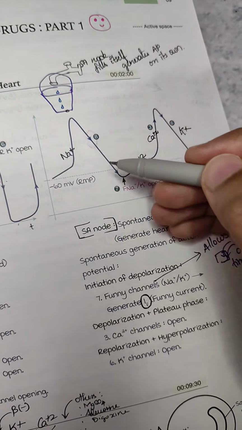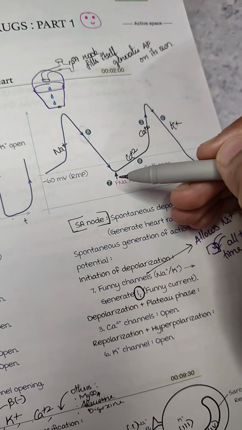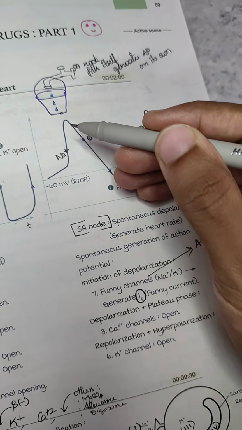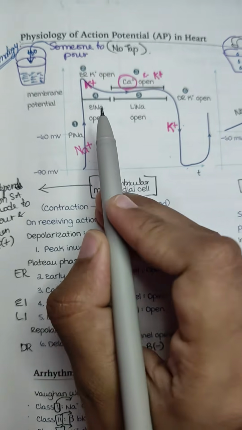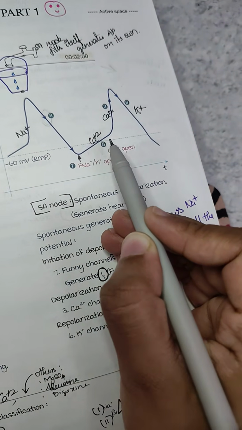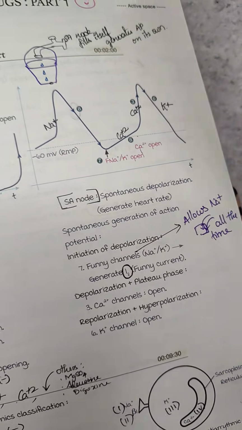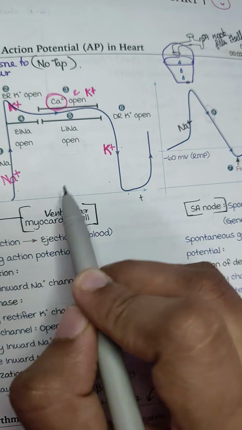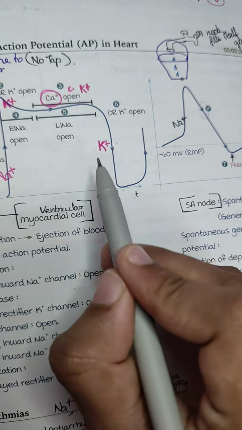That rise is because of the funny channels, that is the sodium potassium channels that are opening, causing this to rise. And then there is a plateau. This plateau is because of calcium. Even here the plateau was because of calcium channels being open. So here also it's the calcium channel being open, this is the reason. Then what happens again, repolarization is the potassium. Repolarization means what? Potassium is moving out of the cell. So what was positive inside the cell will become less positive. That's why it is repolarizing.